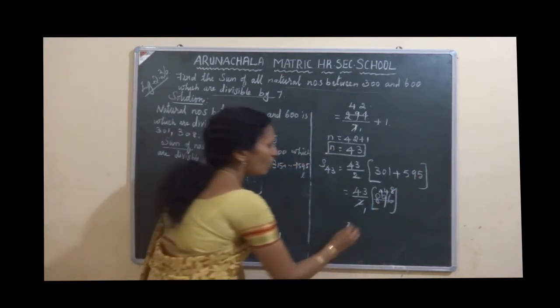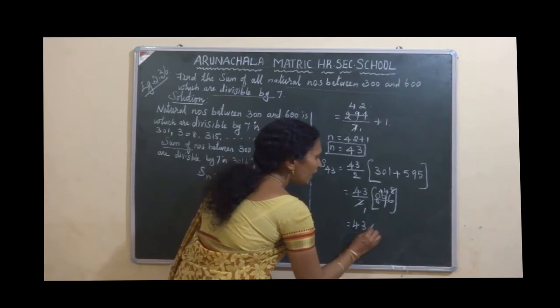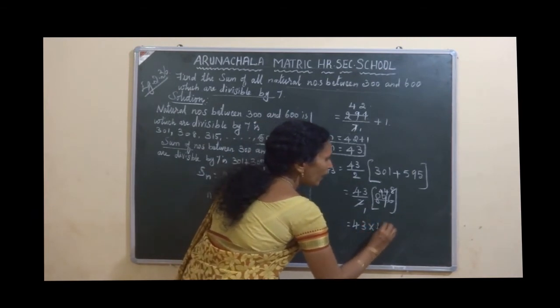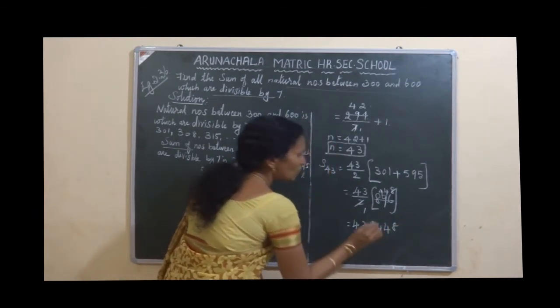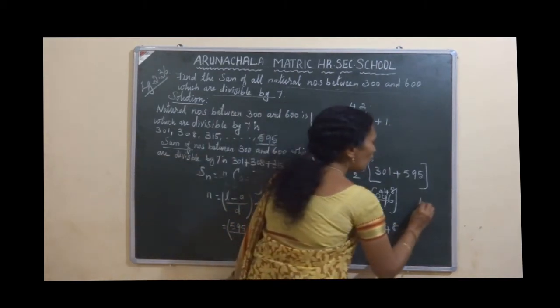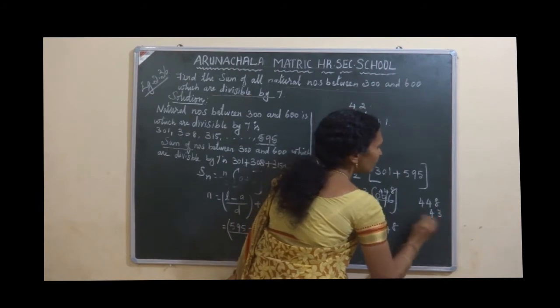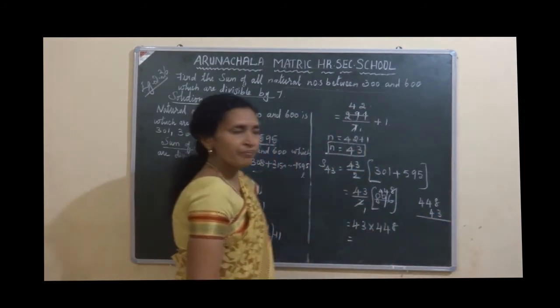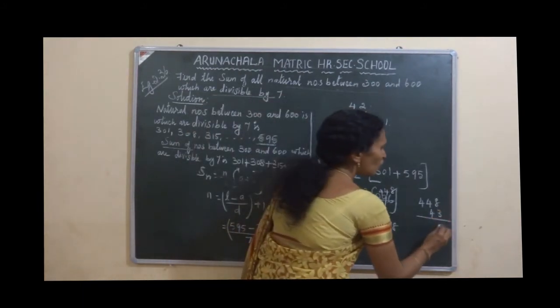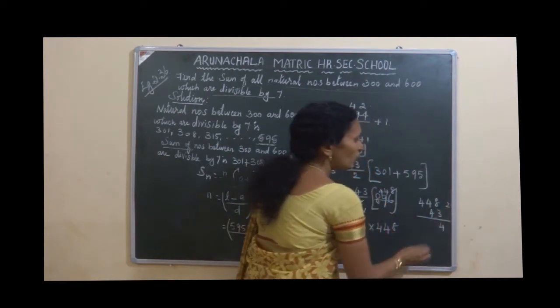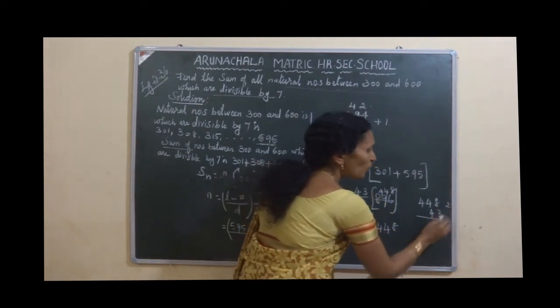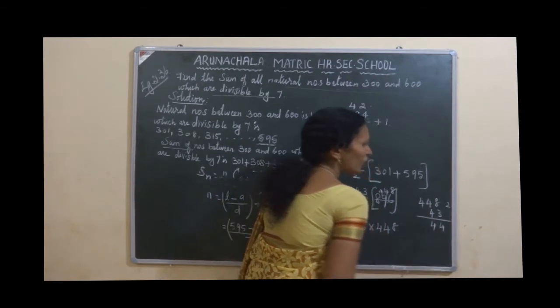Okay. Now 43 into 448 equal to, multiply here, 448 into 43. Multiply. 3 8s are 24. Balance 2. 3 4s are 12 plus 2, 14.